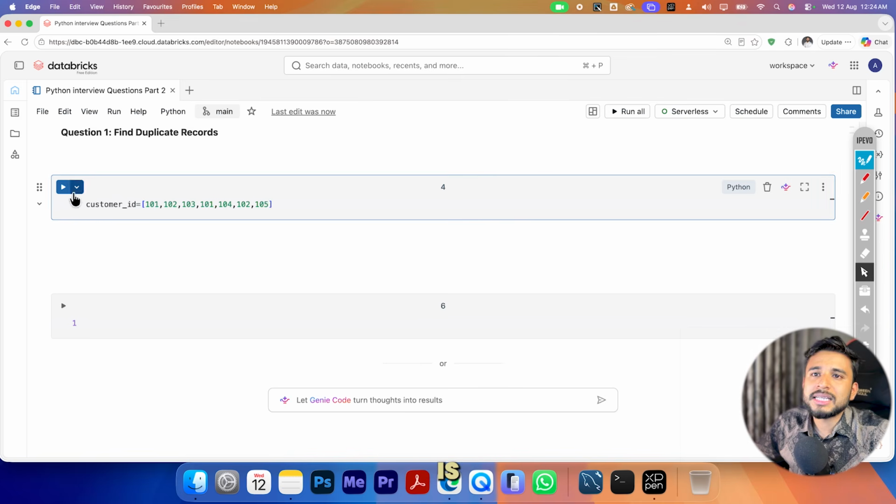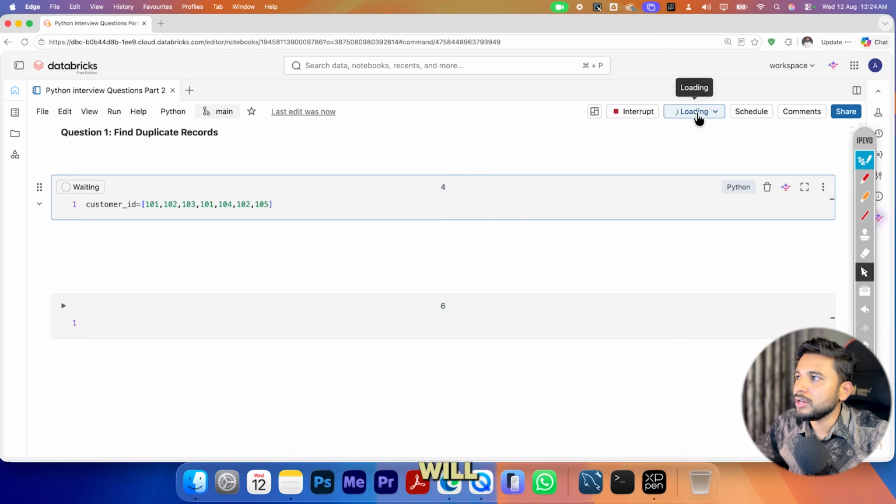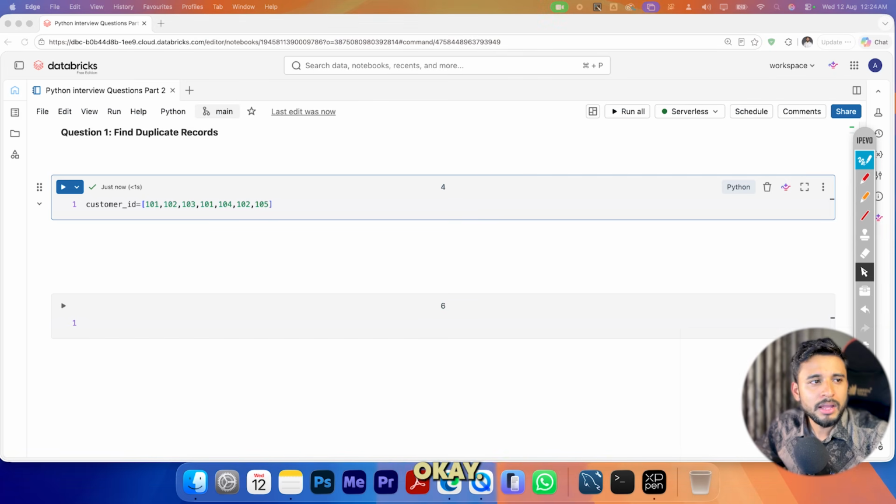So this is the kind of list, and if you just run it, it will use serverless compute. If you want to practice on the same platform, we have Databricks. It is a free edition. Directly you can create your account for free, nothing is required. We also have a video, I'll pin it in the description. If you want, just take a look and you can also create an account similar to that.